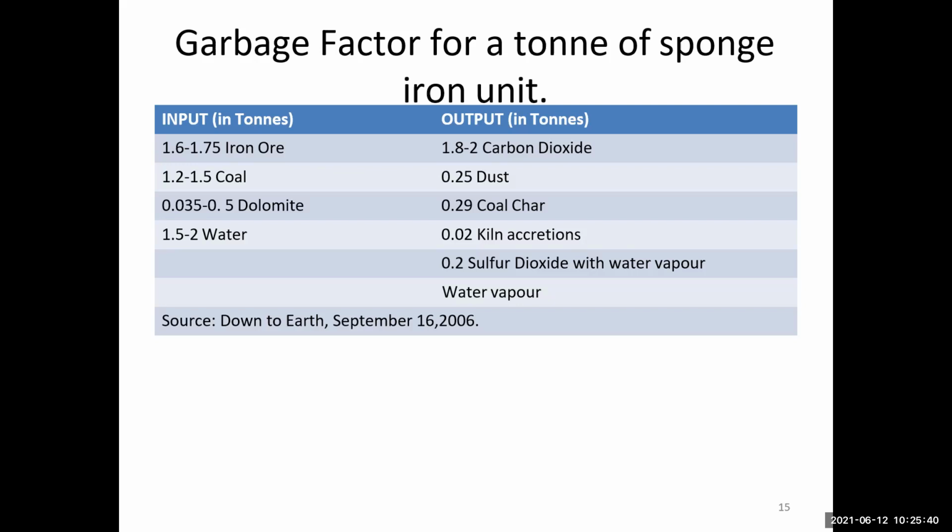Okay, this type of generator produces pollution. The CO2 is pollution, dust is pollution, coal char is pollution, kiln aeration is pollution, sulfur dioxide with water vapor is pollution. Okay, with these input items, the outputs are these pollutants. This is what is generated from the iron unit.